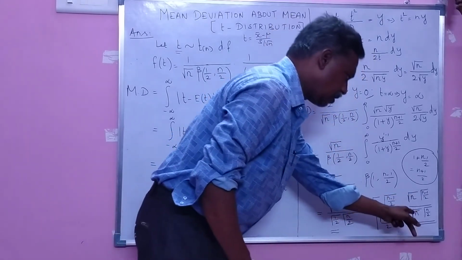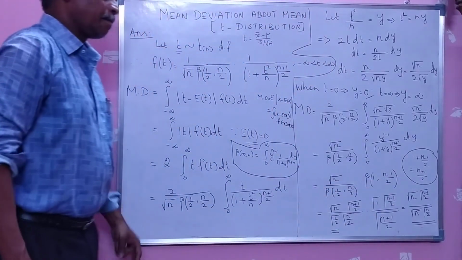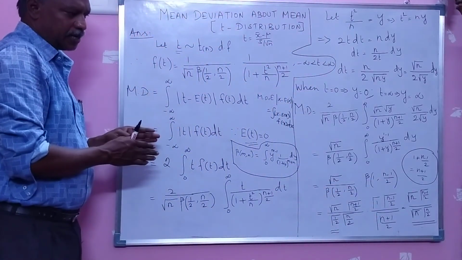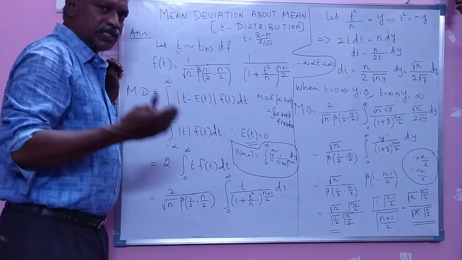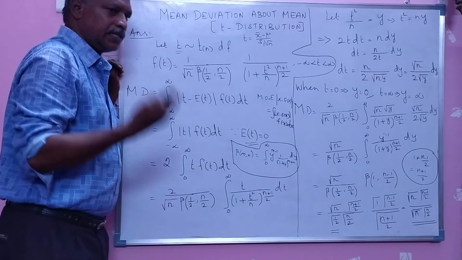So this is the mean deviation about mean of the student t distribution. With this we stop here. In the coming videos we will see some properties of this t distribution.